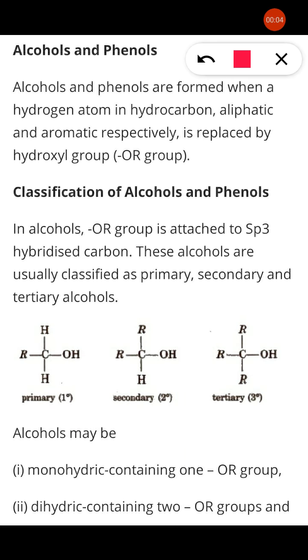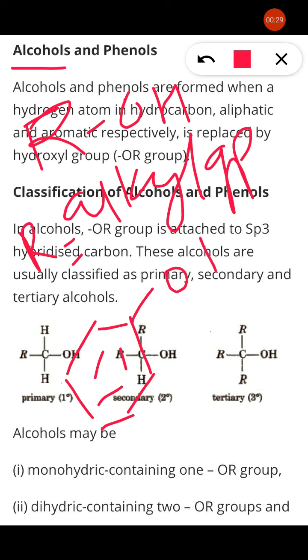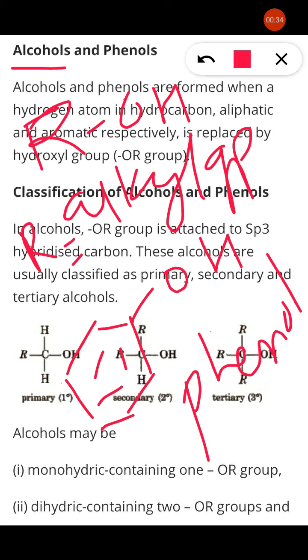Alcohol, phenol, ether. Alcohol means a compound containing ROH, where R, as all of you know, is an alkyl group. If in place of the alkyl group I write benzene and it contains OH, this is phenol. Benzene directly attached to the OH group is said to be phenol.